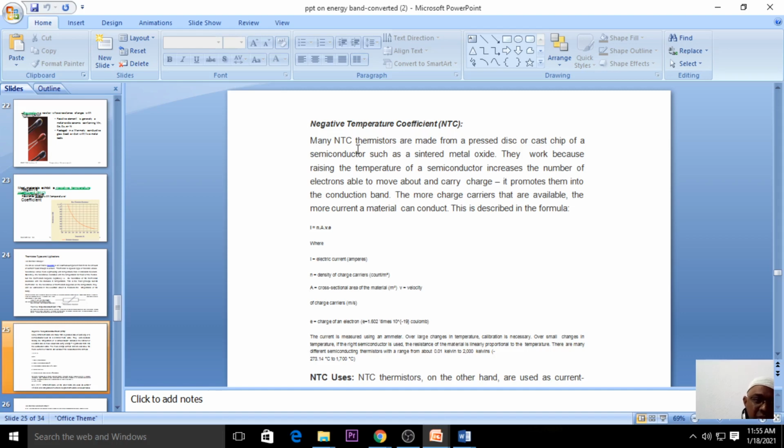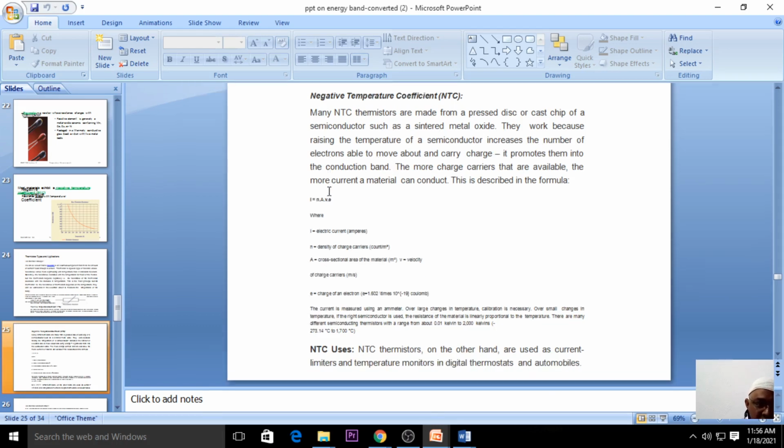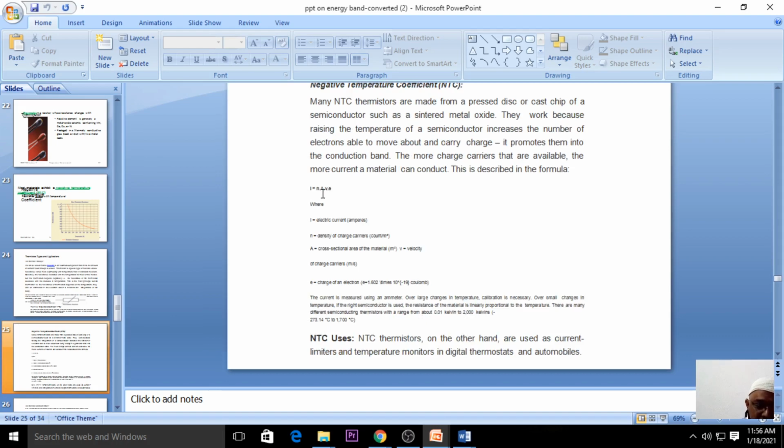Many negative temperature coefficient thermistors are made from a pressed disc or cast chip of semiconductors such as sintered metal oxides. As we just discussed, they work because raising the temperature of a semiconductor increases the number of electrons that move. Now, what are the uses of this negative temperature coefficient thermistor? They are used as current limiters, and also for digital thermostats and in automobiles.